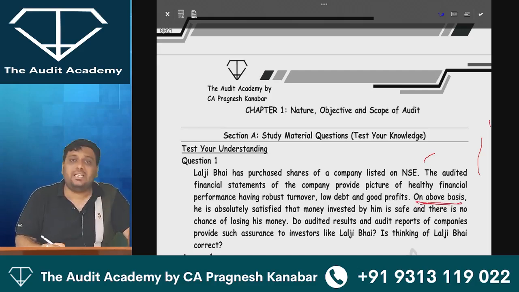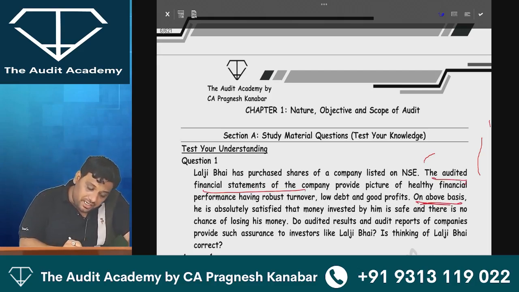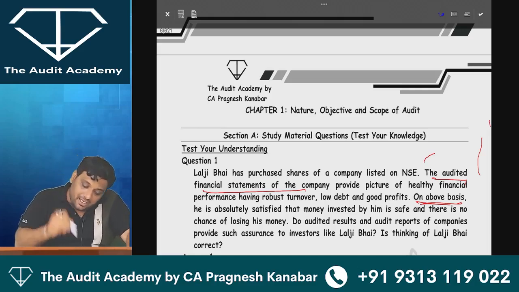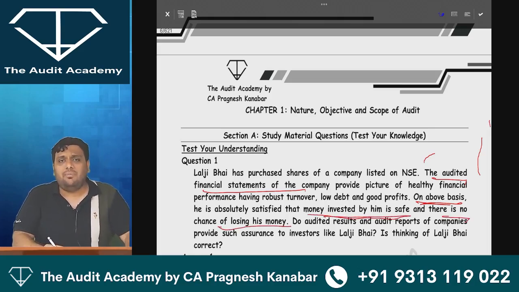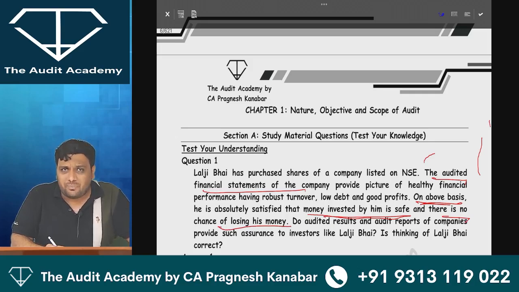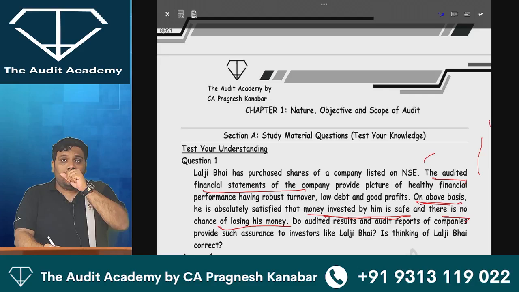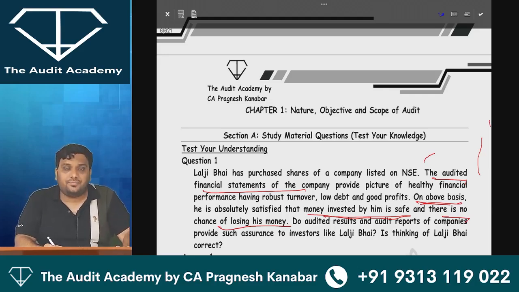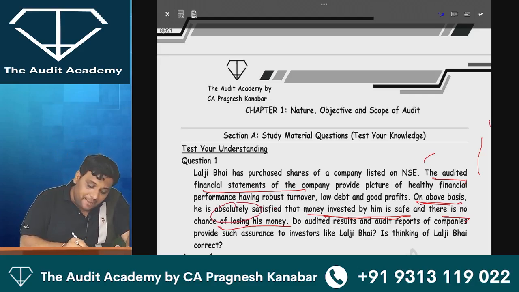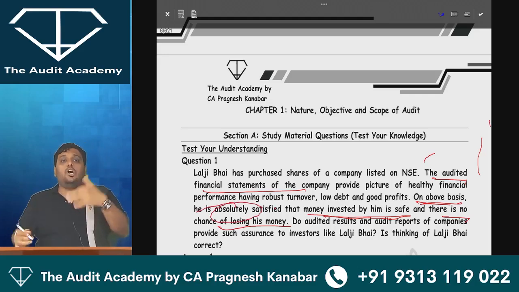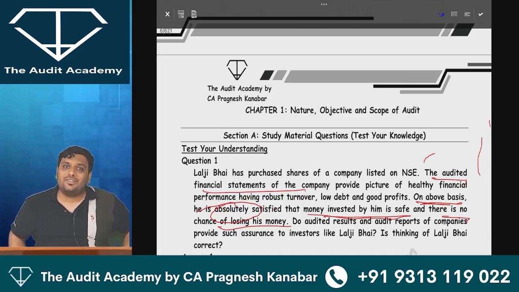On the above basis means based upon audited financial statements, Lalji Bhai is absolutely satisfied that money invested by him is safe and there is no chance of losing his money. Tell me, is audit report a stock market tip report? No, sir. All right. Secondly, he can never be absolutely satisfied because auditing provides reasonable assurance. Auditing provides reasonable assurance.